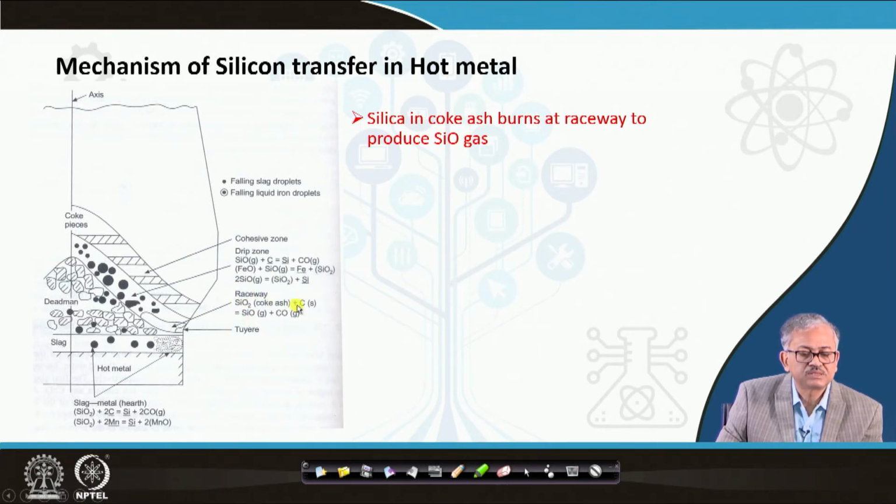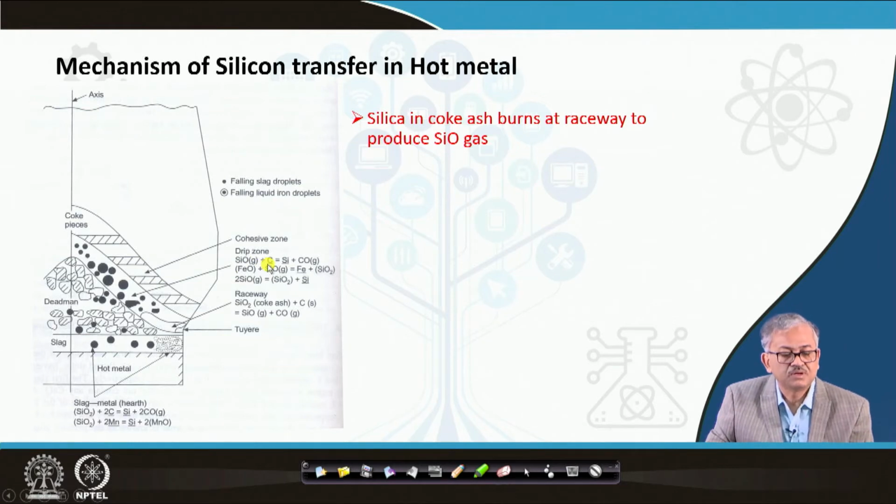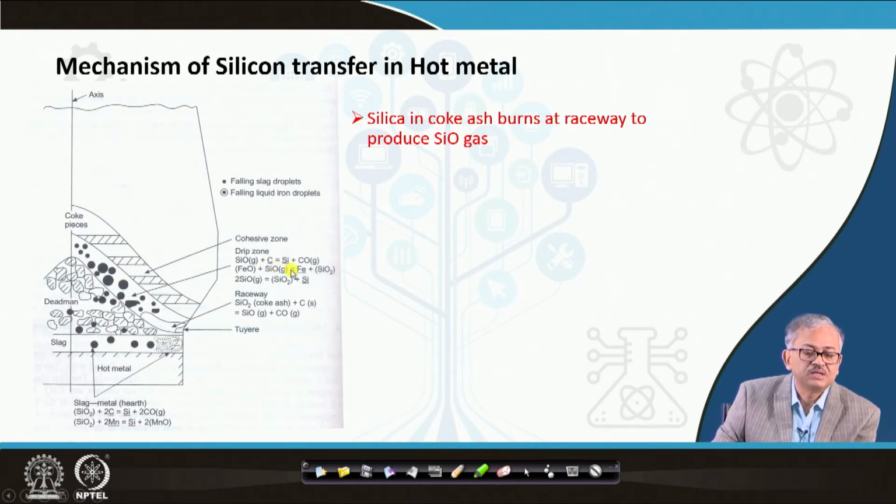SiO2 from the coke ash reacts with the carbon at high temperature to form SiO gas and CO gas. You can see on the right hand side both are gas. This reaction is very fast, and the temperature is also very high. So this gas is formed, and when this SiO gas moves up through the dripping zone, some reactions take place. SiO gas reacts with the dissolved carbon, forming silicon and CO gas.